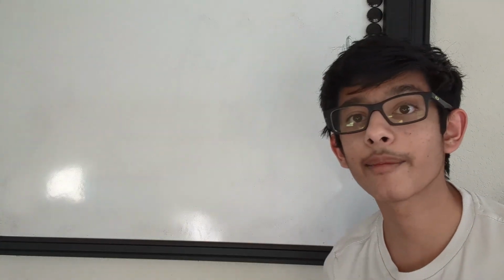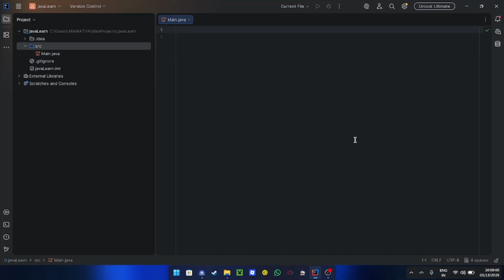Alright, let's talk about the basics of Java. So now I'm in my computer. I have opened up an IDE which allows me to write and run code, and I've created a file called main.java. Now we're going to go ahead and start writing code in Java.